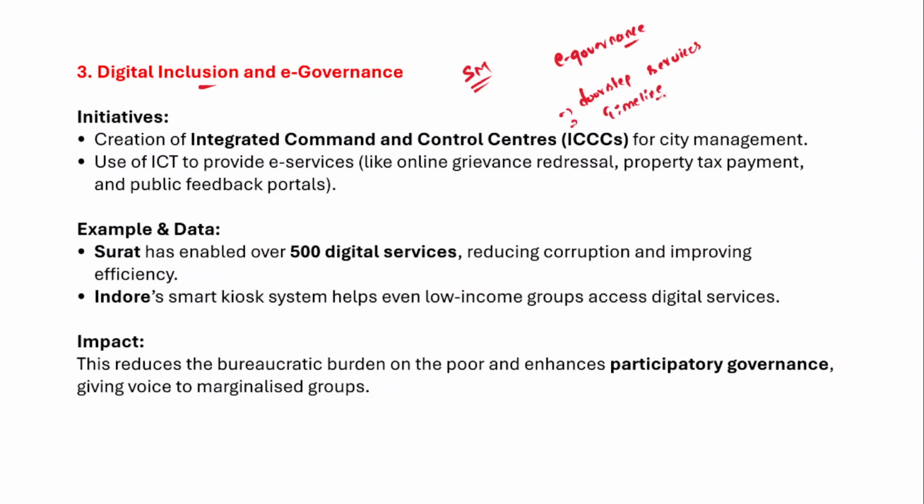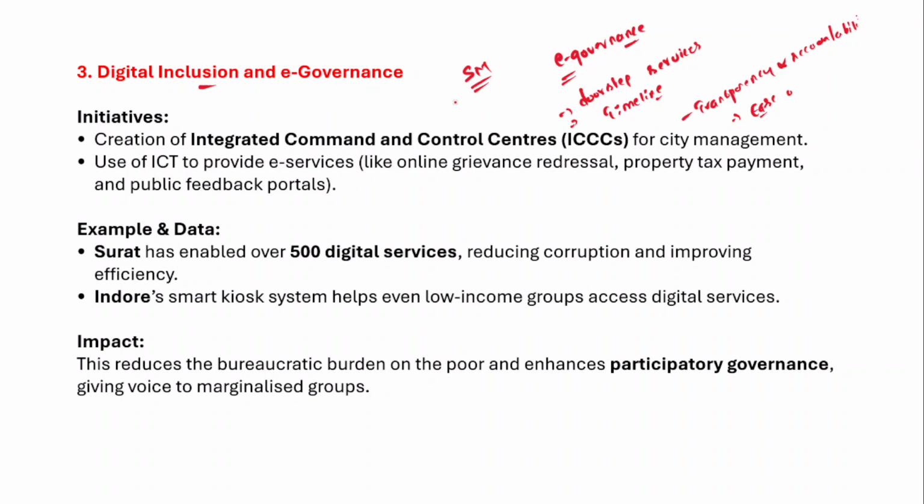There will be a timeline, and within the timeline services will be provided. And with e-governance, there is more transparency and accountability in the administration, and ease with which citizens can receive those services. So this is the benefit and advantage of e-governance.